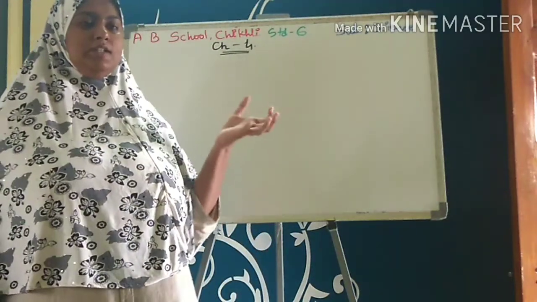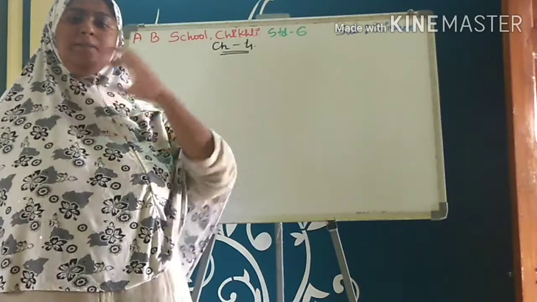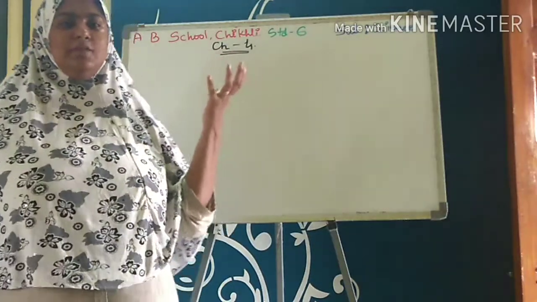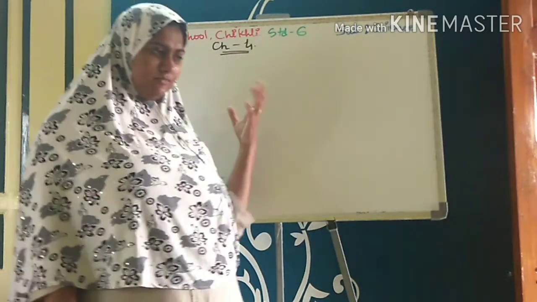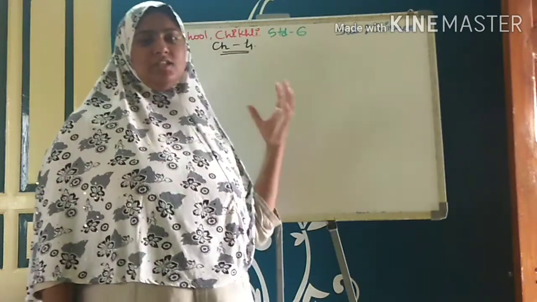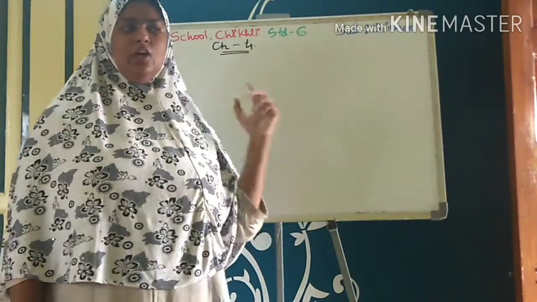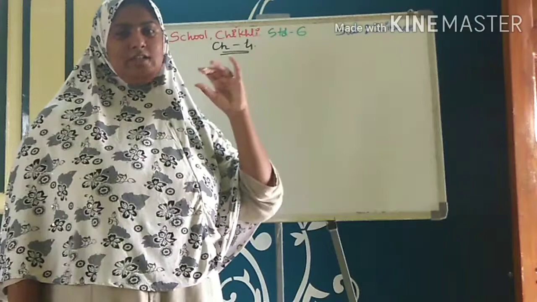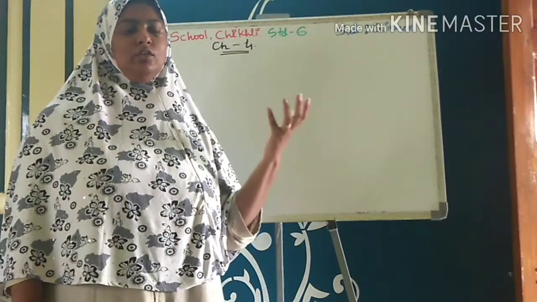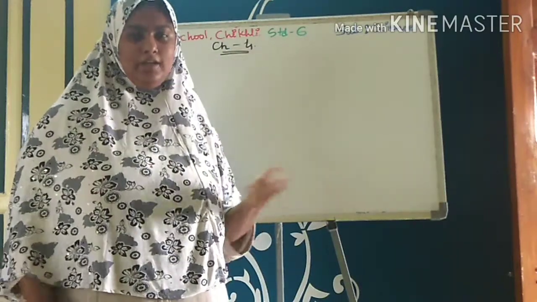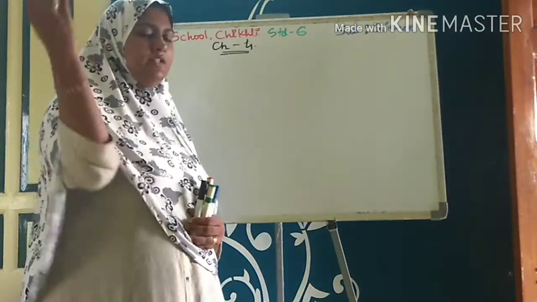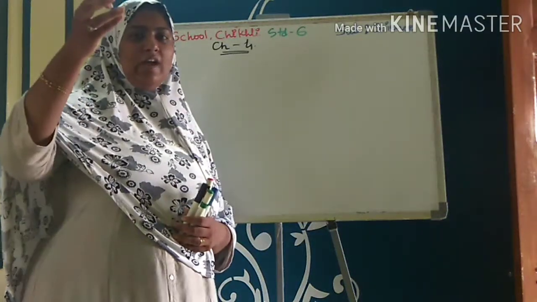So some materials are hard and some materials are soft. So which type of materials are hard? The materials which cannot be compressed easily or cannot be scratched easily are known as hard materials. Examples of hard materials are stone, glass, iron.